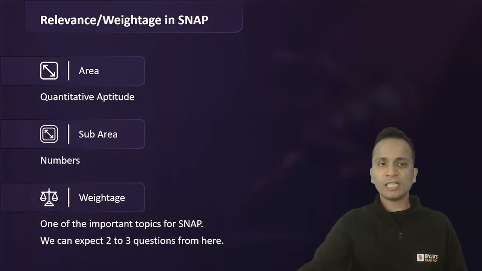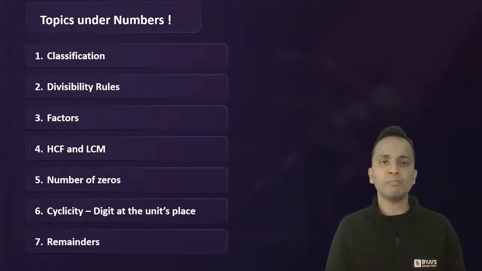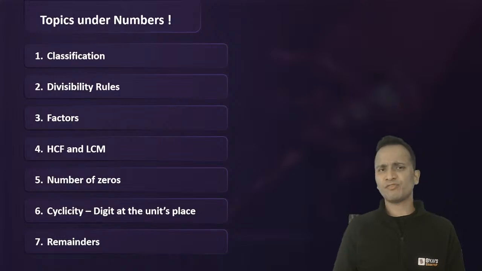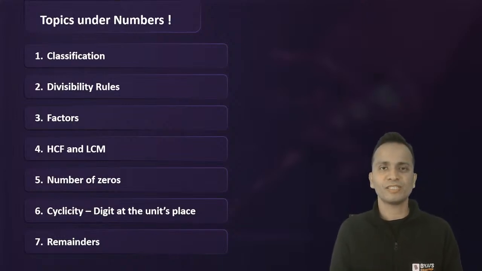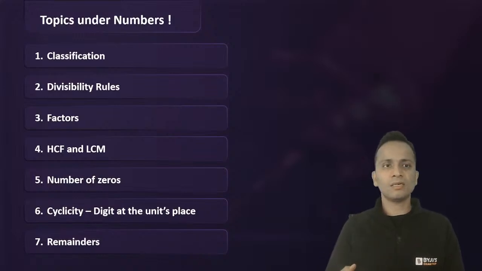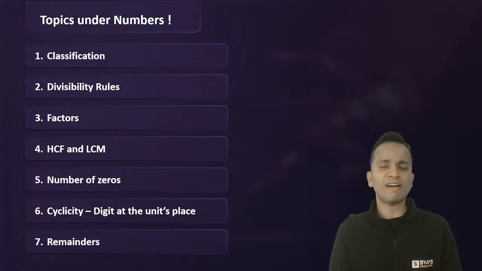Friends, let's begin first of all by understanding the different topics under number system. On your screen, you can see these topics, and the question may come from any of these in SNAP. If you pick up the last 10 years' papers of SNAP, you will find at least one question on each of these areas, starting from classification, divisibility rule, factors, LCM, HCF, and finding the number of zeros.